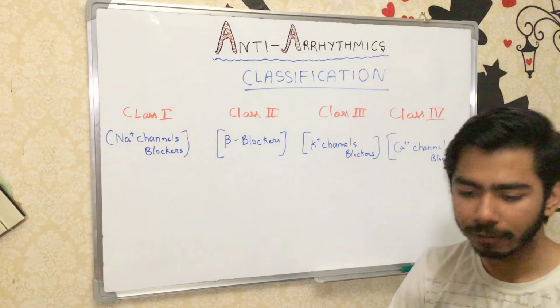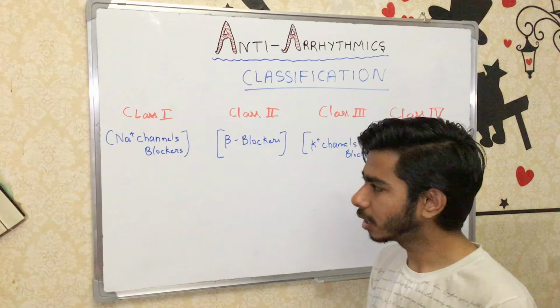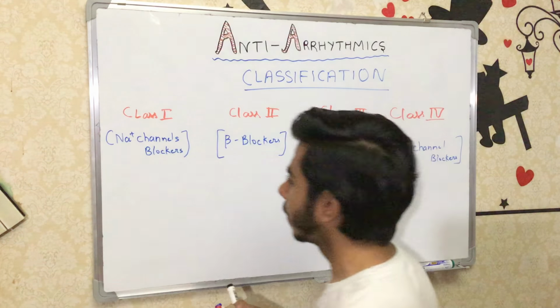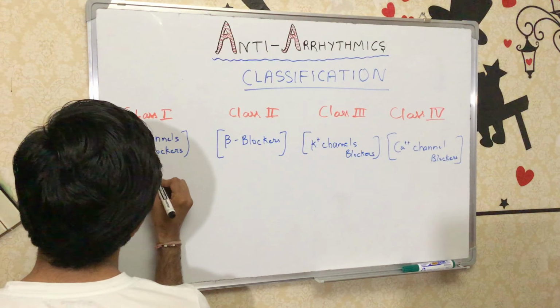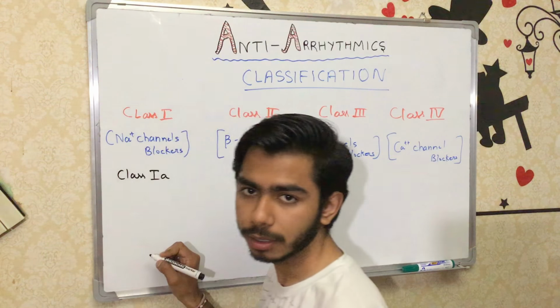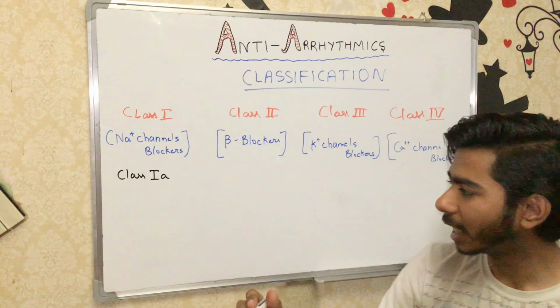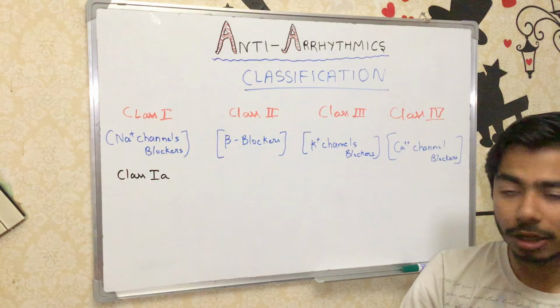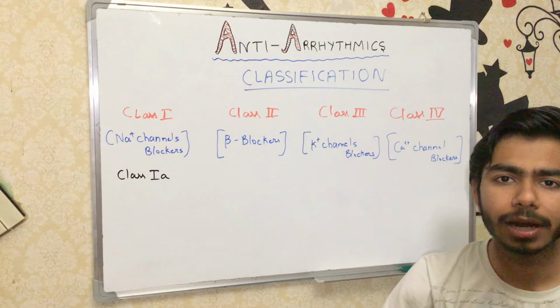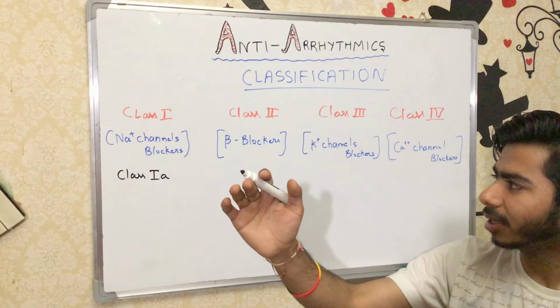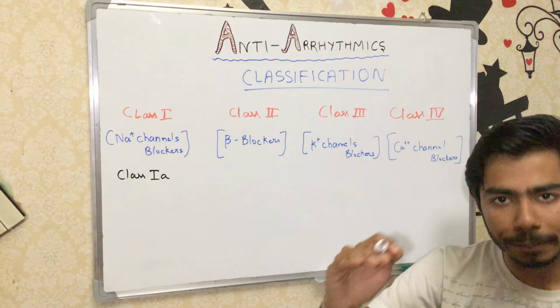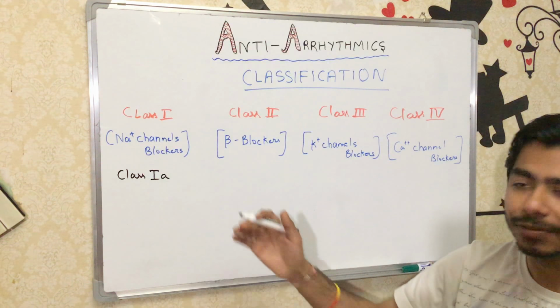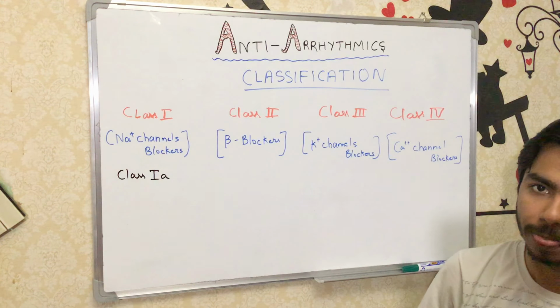Now let's move into it. What drugs do we have? As far as class 1 agent is concerned, we have class 1A, class 1B, as well as class 1C. So class 1 agent is divided into 3 subclasses, which are class 1A, class 1B and class 1C, and they have different kinds of drugs.